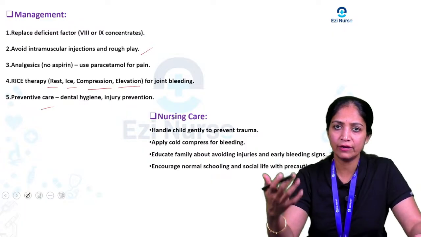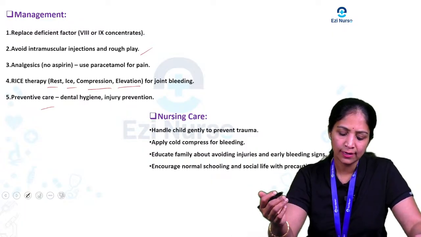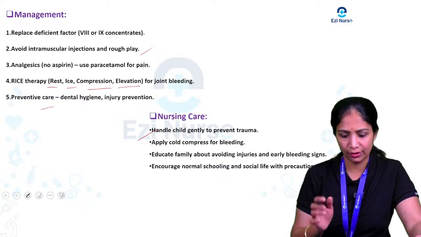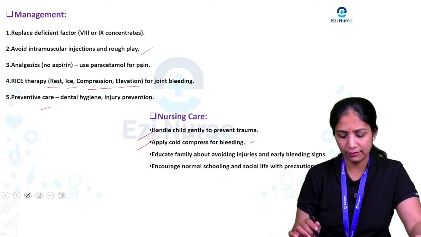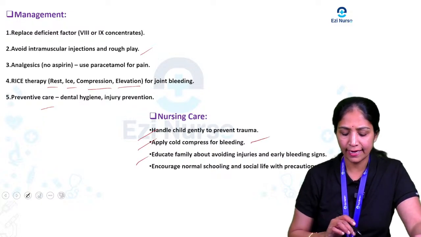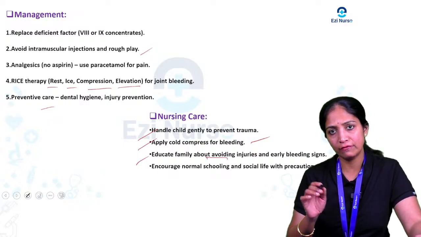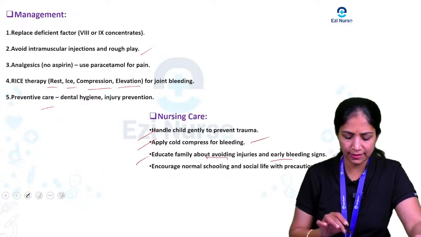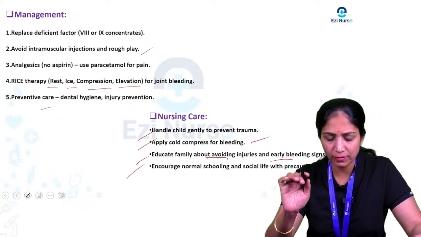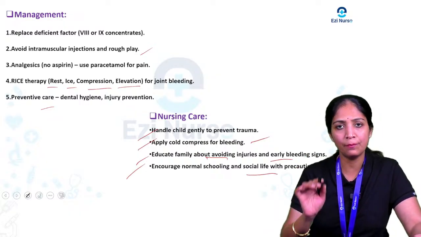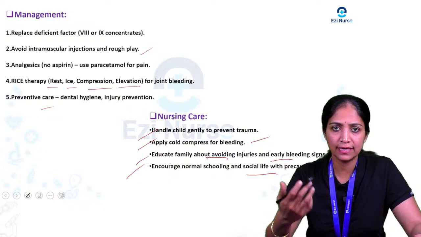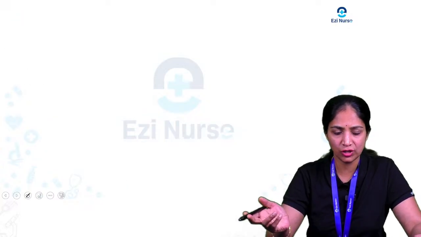Then what nursing care do we give for the hemophilia child? Handle the child gently to prevent trauma, and apply a cold compress for the bleeding if present. Educate the family about avoiding injuries and recognizing early bleeding signs, and encourage normal schooling and social life with proper precautions. These are the nursing care measures we give for the hemophilia child.